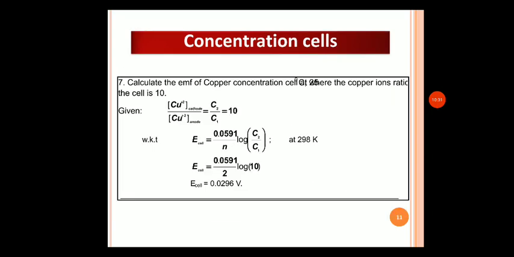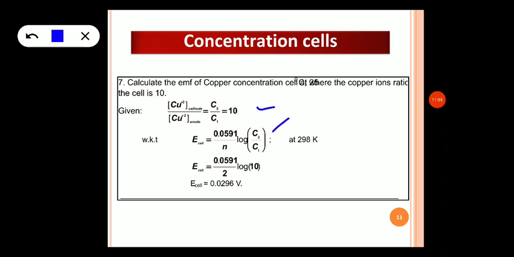Well students, let us work out the second problem. Calculate the EMF of copper concentration cell where the copper ions ratio of the cell is 10. Okay. So this is the problem given. So according to the problem, the copper ions ratio is taken as 10. That is C2 by C1. The ratio is given already, it is 10. Then write the expression, that is E cell is equal to 0.0591 divided by n log of C2 by C1.